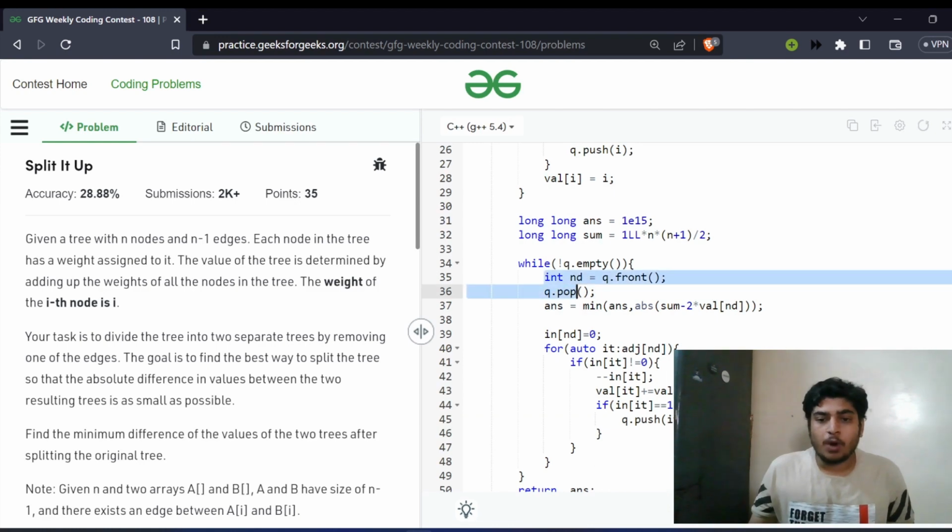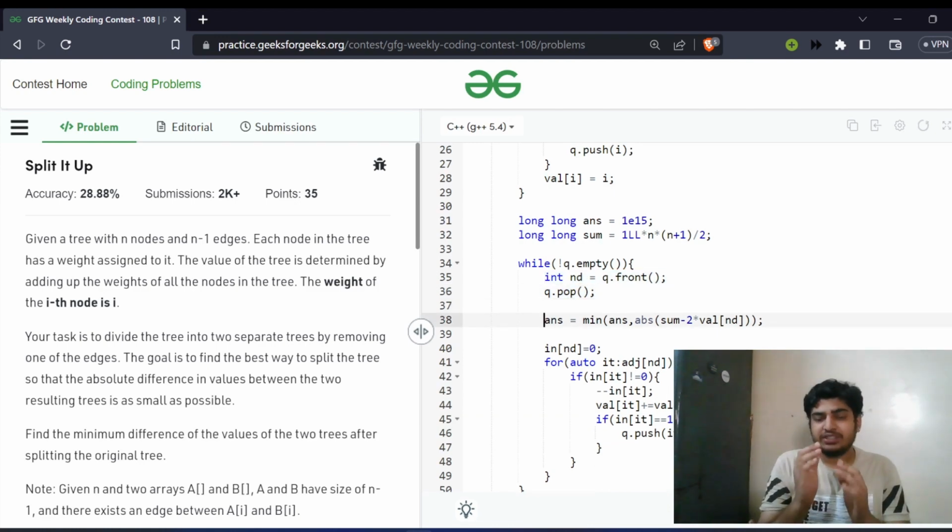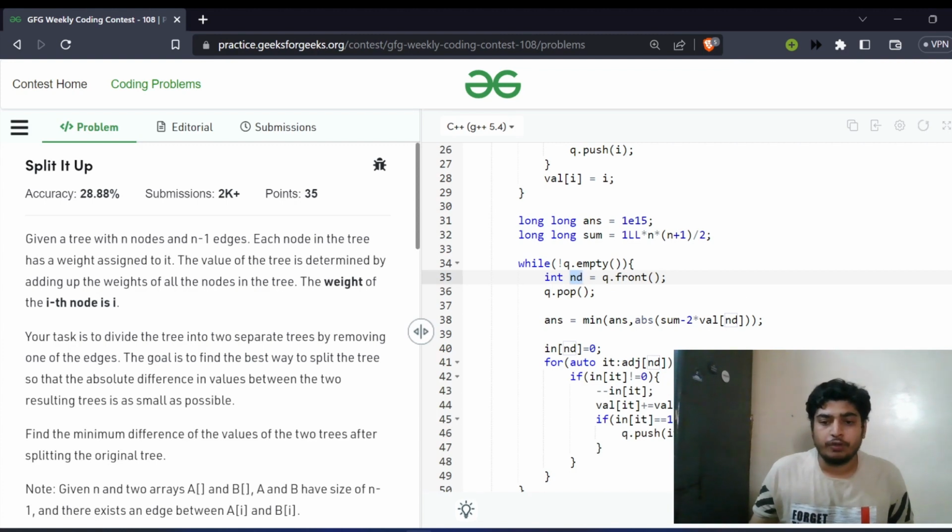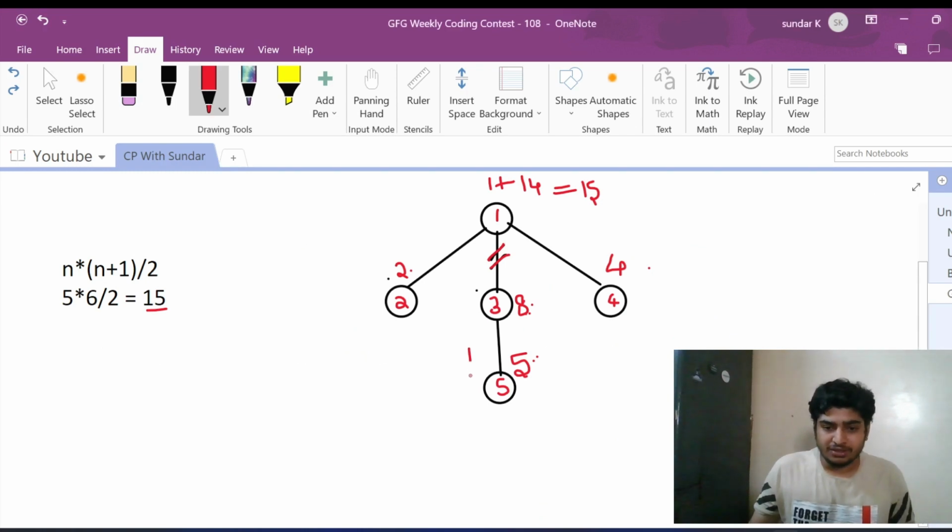After popping out, I will first calculate the answer with the subgraph with ith node as the root node. Now ND is the node which is popped out of the queue, and it will act as the new root. So what I mean is that when this is the leaf node, if I pop this element out, then 5 will become the root node.